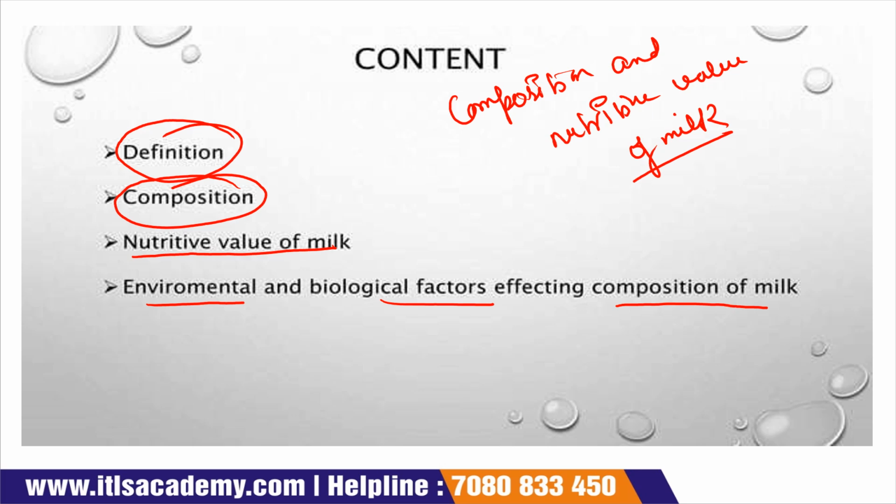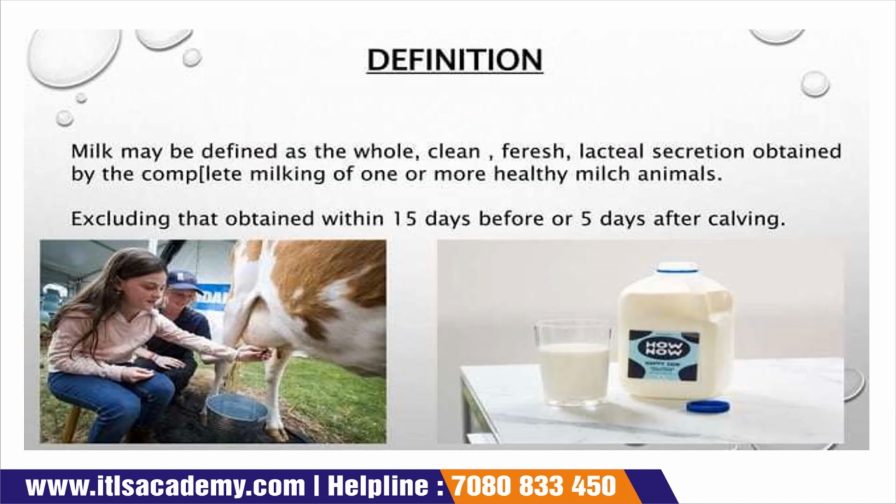So first of all we are going to see the definition of the milk, then the composition of the milk, then after that the nutritive value of the milk, and at the end the biological and environmental factors which affect the composition of the milk. So what is milk? We all know that simply milk is defined as a white color liquid, if we see it in layman or common language.